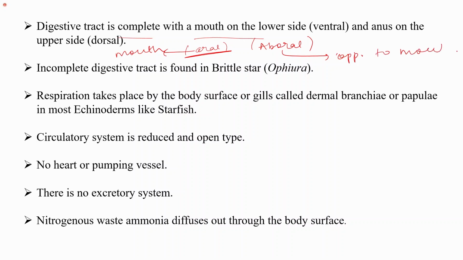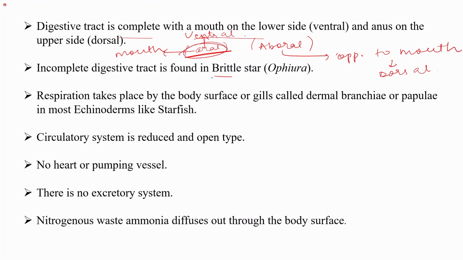Right? So if I talk in terms of dorsal and ventral, then aboral side is the dorsal side, upper side, and oral side is the ventral side. Mouth is present ventrally, and you can say it is present on the oral side.